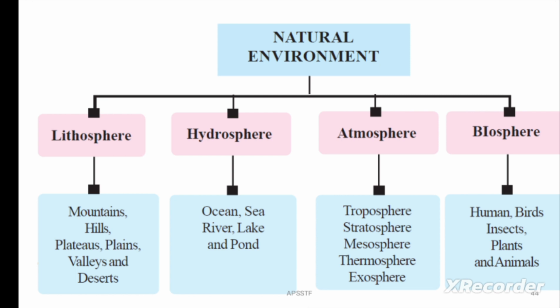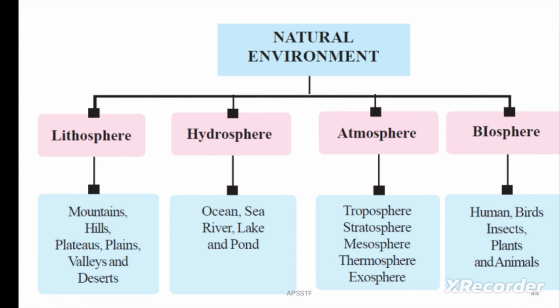In the natural environment, we are going to discuss the lithosphere, hydrosphere, atmosphere, and biosphere. In the lithosphere, mountains, hills, plateaus, plains, valleys, and deserts are there. In the hydrosphere, oceans, seas, rivers, lakes, ponds, all the water bodies come under hydrosphere. Next, atmosphere: troposphere, stratosphere, mesosphere, thermosphere, exosphere.